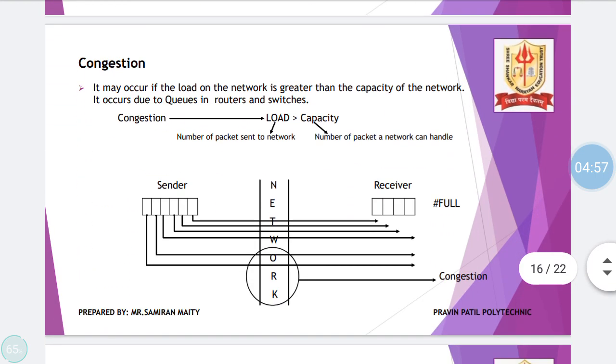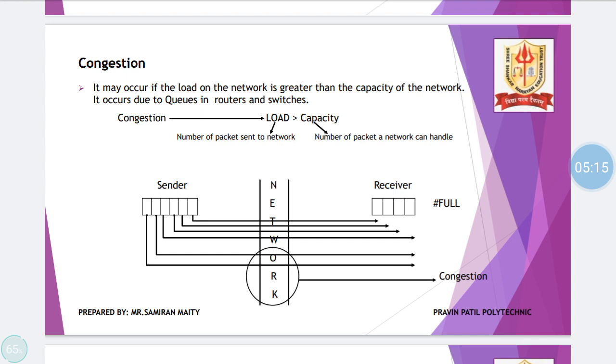Fine. Regarding congestion, it may occur if the load on the network is greater than the capacity of the network. On a simpler note, if the sender is sending data at a faster rate than the receiver is able to receive it, then congestion takes place.